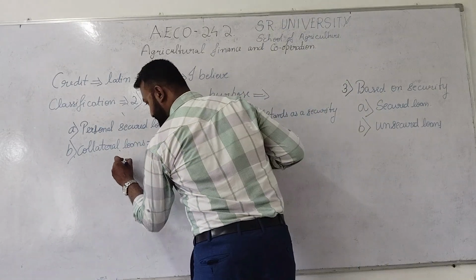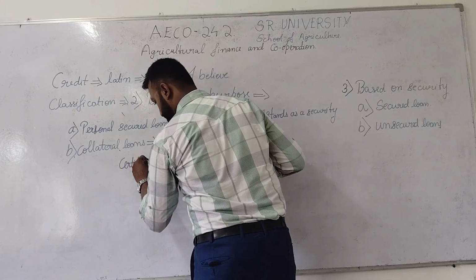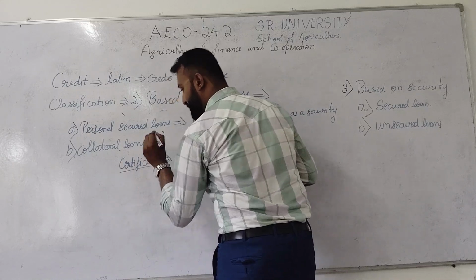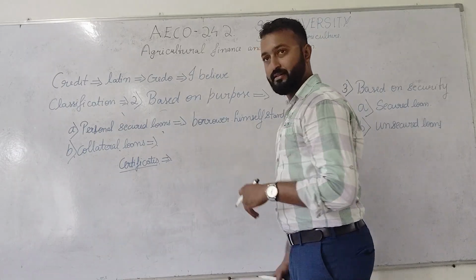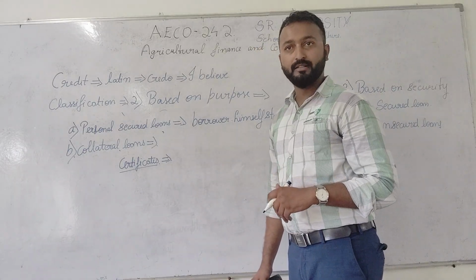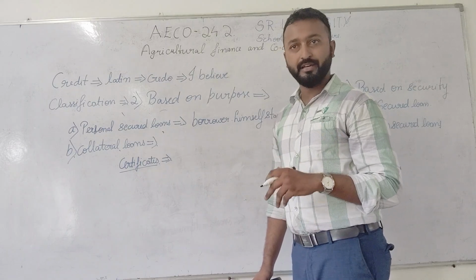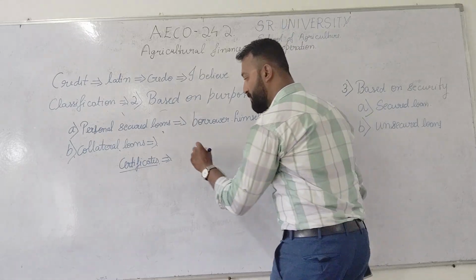Let's take examples like certificates. The borrower will pledge these certificates. Example for certificates we can take as like degree certificate, or else we can take NSC bonds or LIC bonds or shares, like that. These certificates are nothing but movable properties.